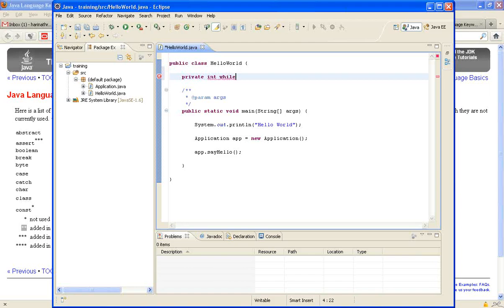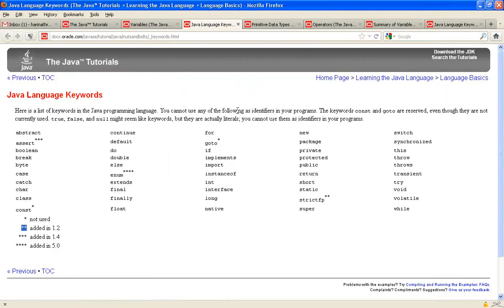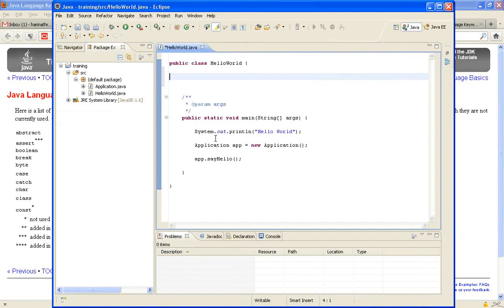See, when I do while, this is fine. And the advantage when you use Eclipse is that it shows the error immediately.